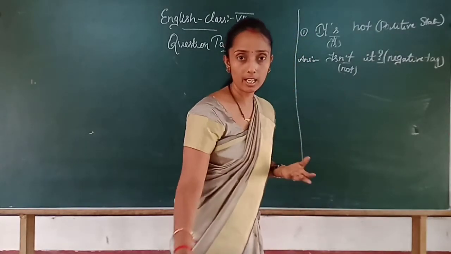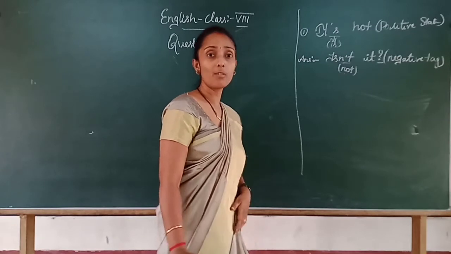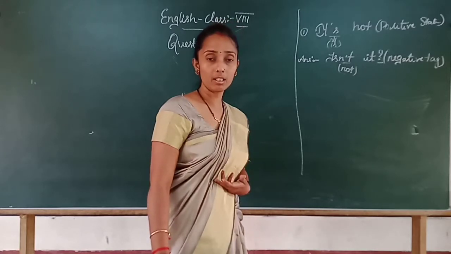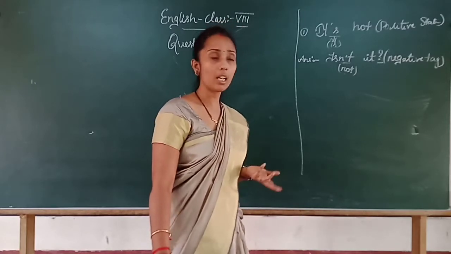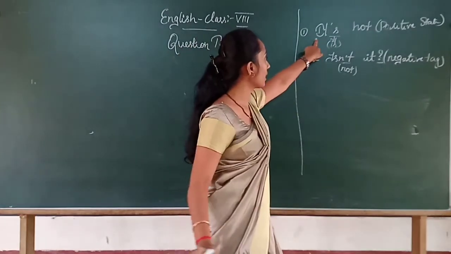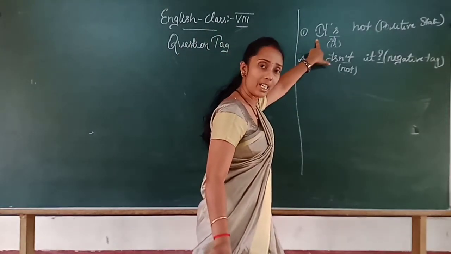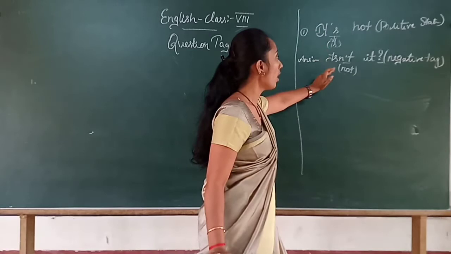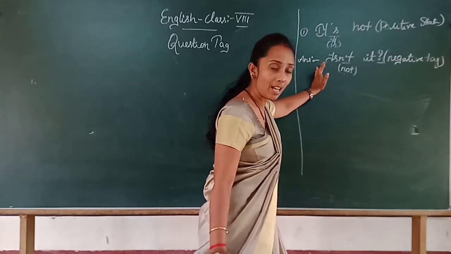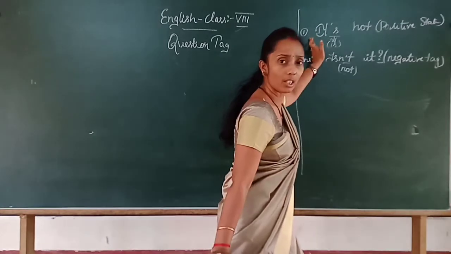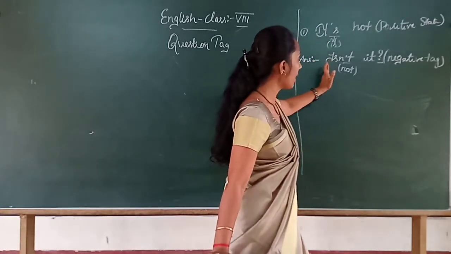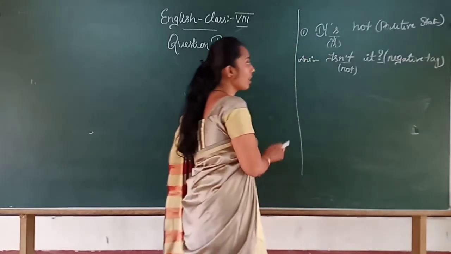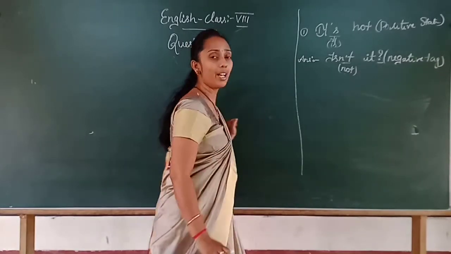How, in the sense? Suppose we want to say it in Kannada. As the definition you have written, the listener has to accept my statement, the statement of a speaker. So here the speaker says it is hot, right? The question tag, how it will come, means they have to accept. So the question comes: isn't it hot? Then the answer is: it is hot, right? So here the listener accepted that yes, this is hot. Clear, children? Is it clear? So this is a positive sentence where you have made a negative tag.